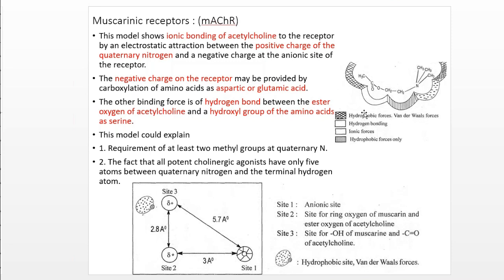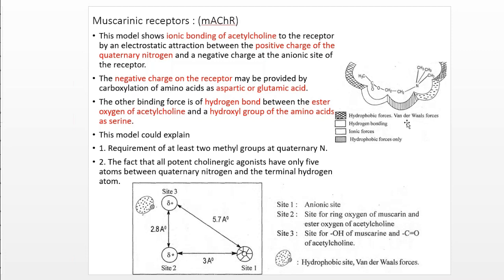But generally this model fails, for some reasons. This model shows the ionic bonding of acetylcholine to the receptor by the electrostatic attraction between the positive charge of a quaternary nitrogen and the negative charge at the anionic site of the receptor.